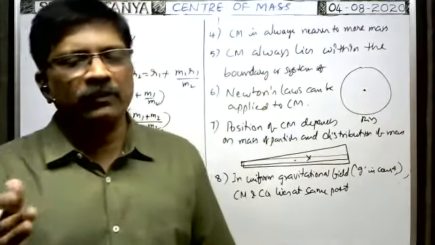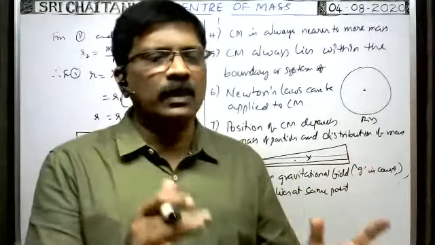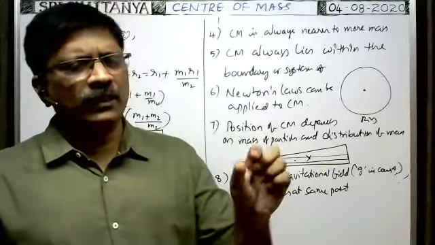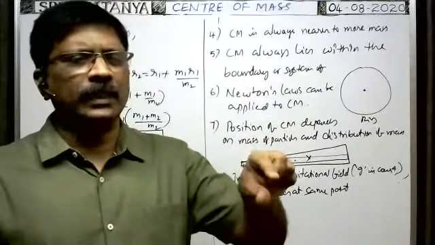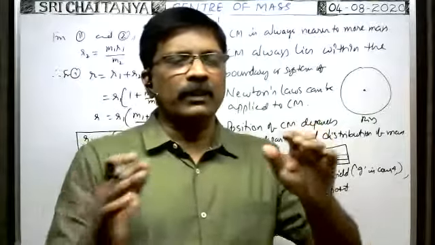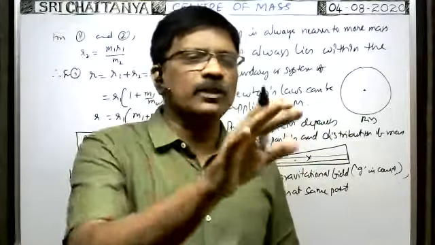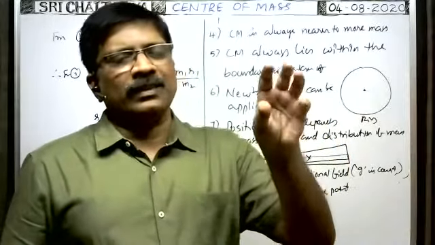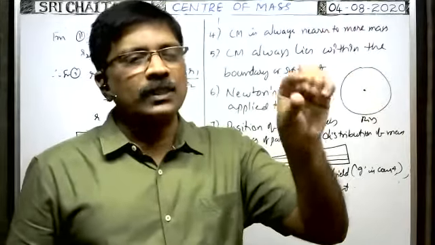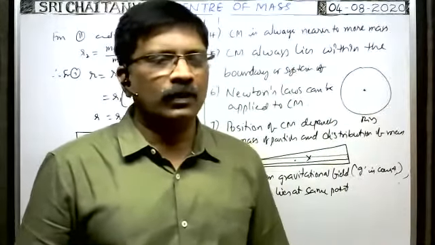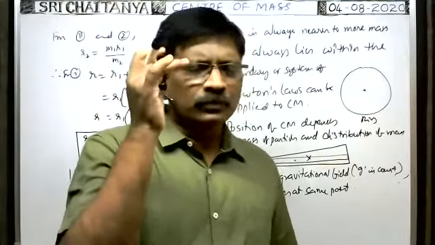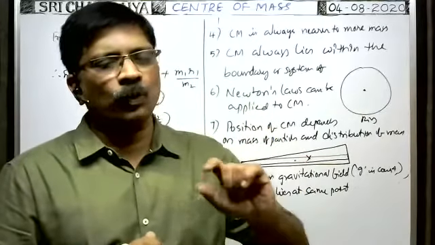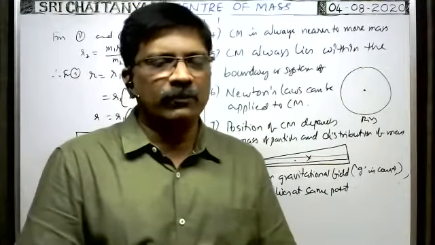So whenever there is no gravity, there is no question of center of gravity. Only center of mass exists there. In that case also, the center of mass and center of gravity can be taken to be at the same point. Center of gravity means whenever there is no gravitational force, if we apply an external force on a body, such a force acts on each and every particle. So the resultant force acts on the entire body passing through a certain point, which is called the center of gravity. So if a uniform force acts on each and every particle, then in such a case the center of gravity and center of mass both lie at the same point.